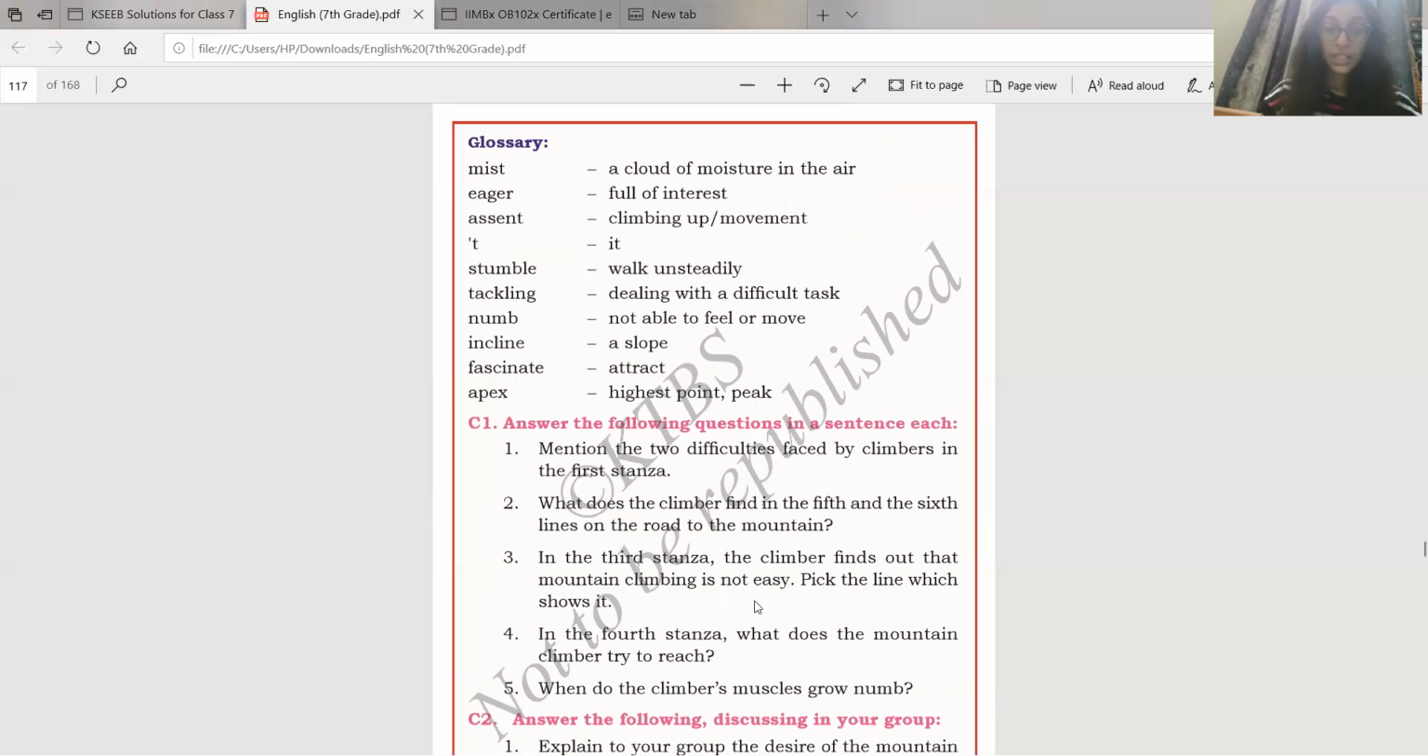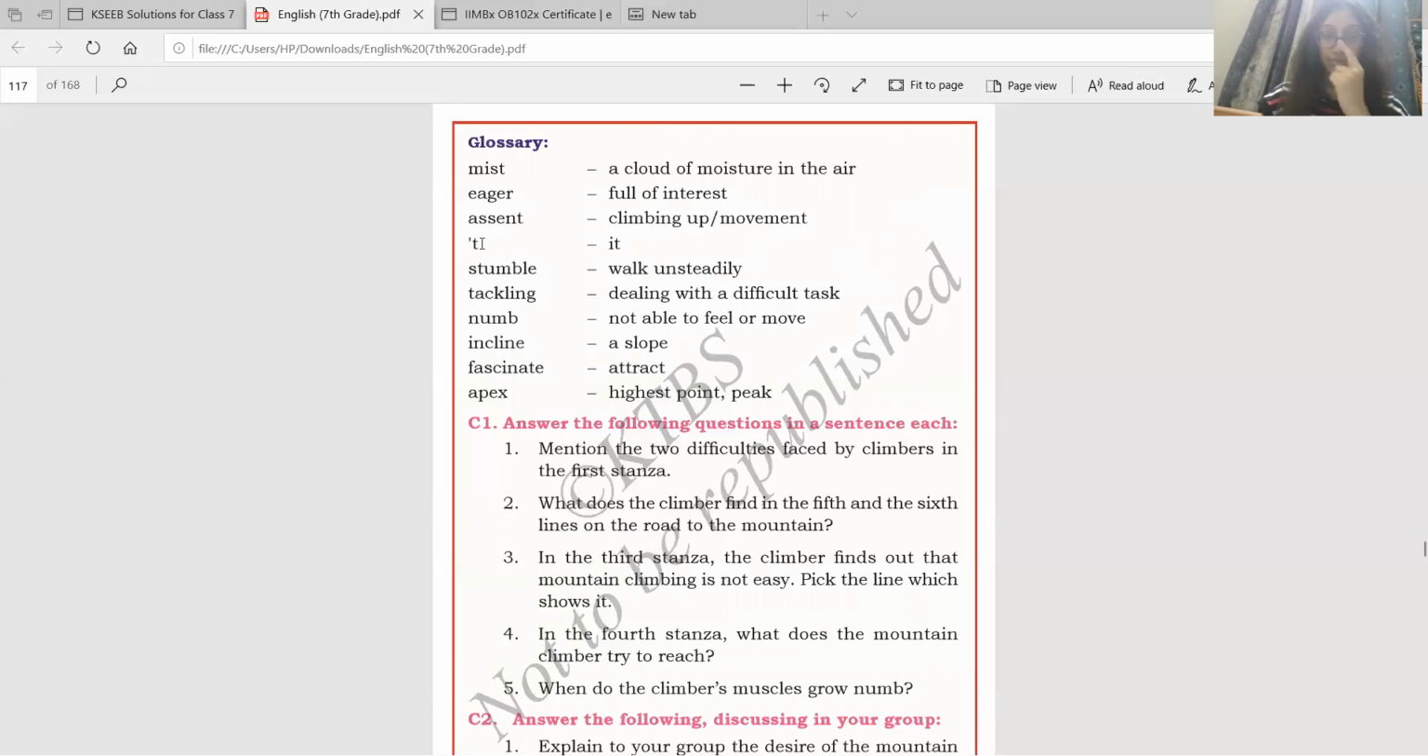Okay, so next we'll see the meanings of these words that are used in the poem. Mist, a cloud of moisture in the air. Means it's very foggy. You can't see clearly when there is mist. Eager, full of interest. Ascent means climbing up, movement. So climbing up, you climb up like this. So ascent is climbing like this.